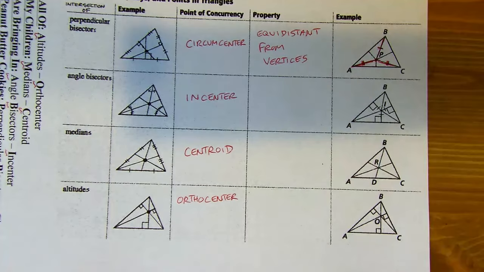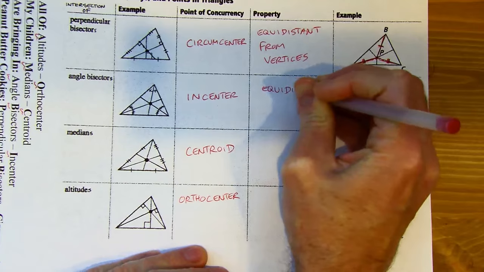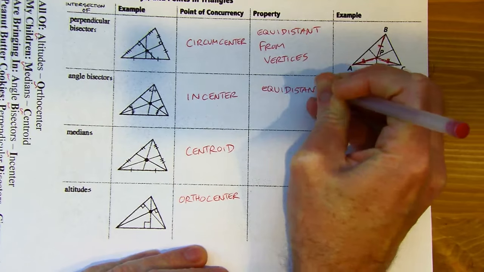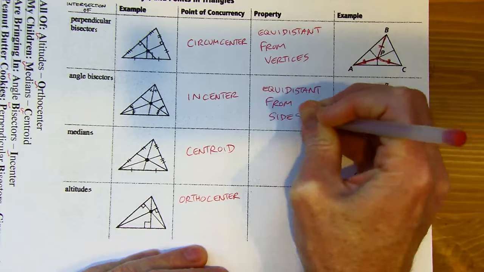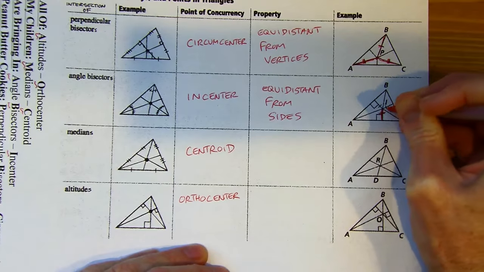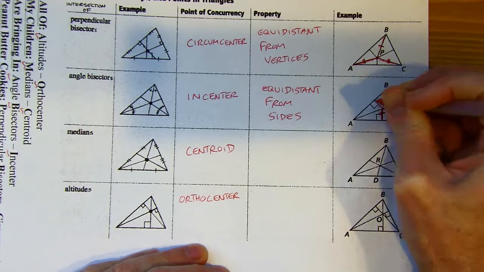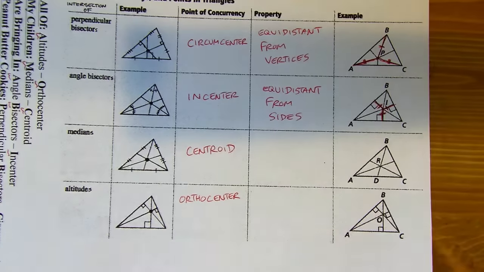The incenter is going to be equidistant from the sides. And that is also illustrated here. It means that these 3 spokes are the congruent ones, because that would be the distance to each one of those sides. It's a perpendicular distance, the shortest possible distance.